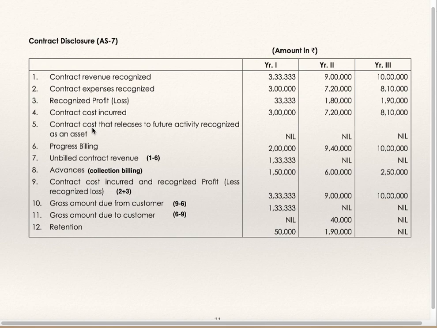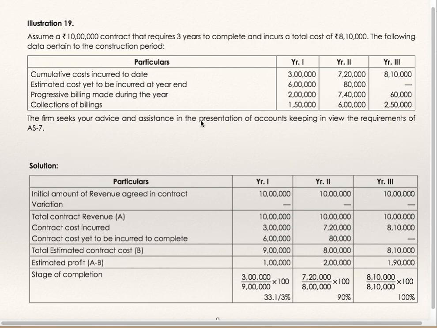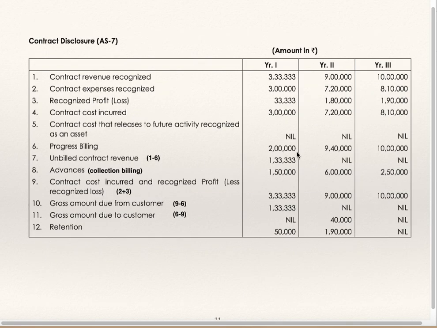So that means if any cost relates to future activity, nothing is given, so everywhere it is nil. Progress billing: 2 lakhs, 9 lakh 40,000 and 10 lakhs, which is given in the question. First year 2 lakhs, second year first year plus second year, and third year addition of all the three. So 2 lakhs, 9 lakh 40,000 is first year's plus second year's progress billing, and third year all the 3 years' billing.